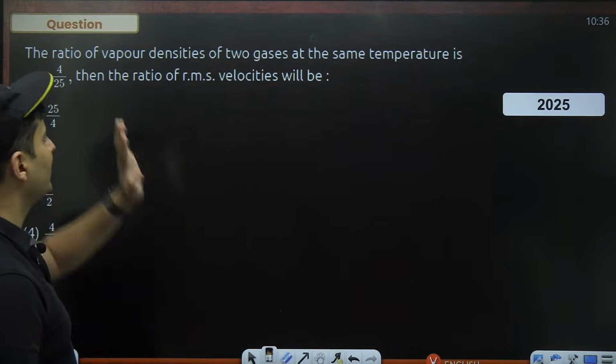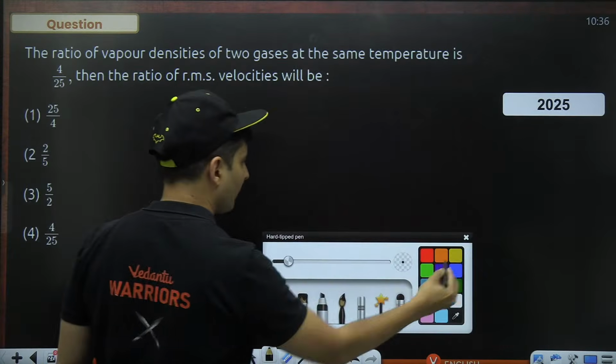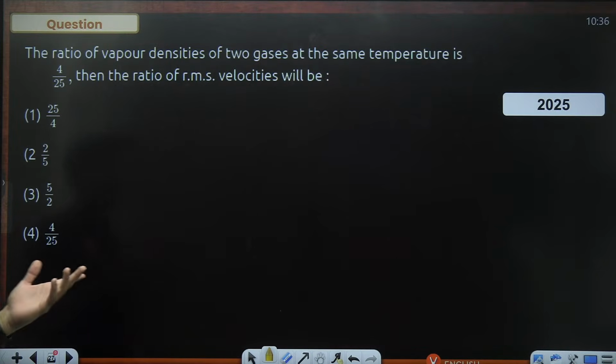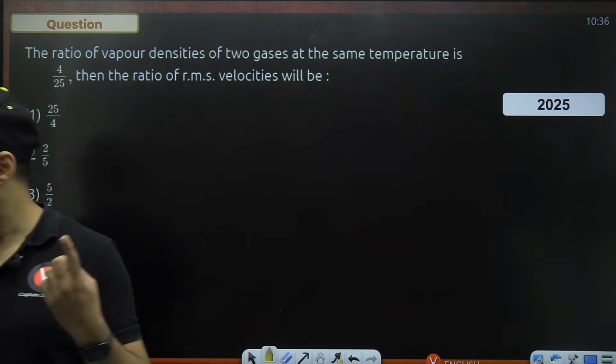Then the ratio of RMS velocities. The wording mistake is there, and this is the actual question, I feel. So the ratio of vapor densities of the two gases is given. The ratio of RMS velocities is asked.